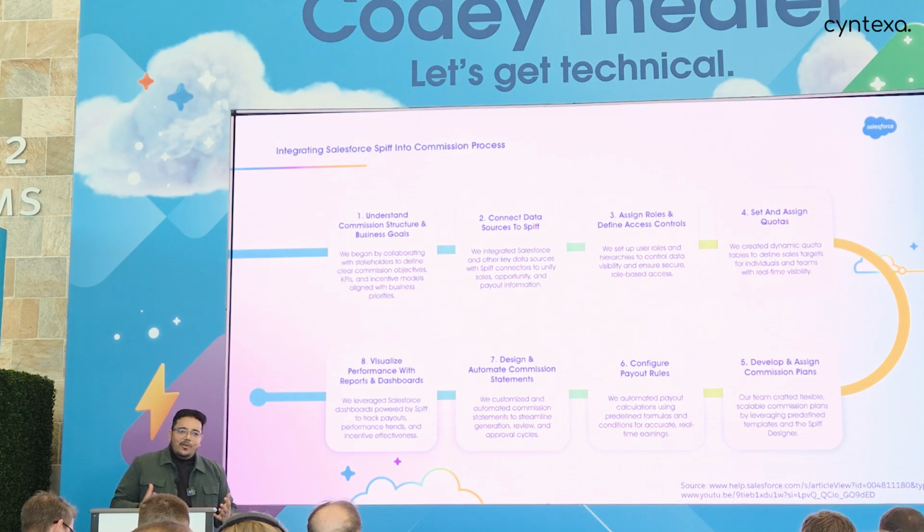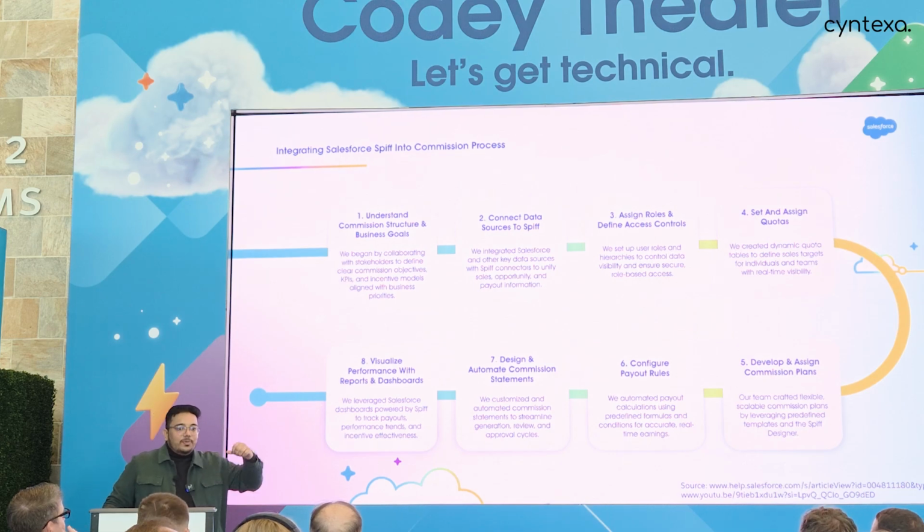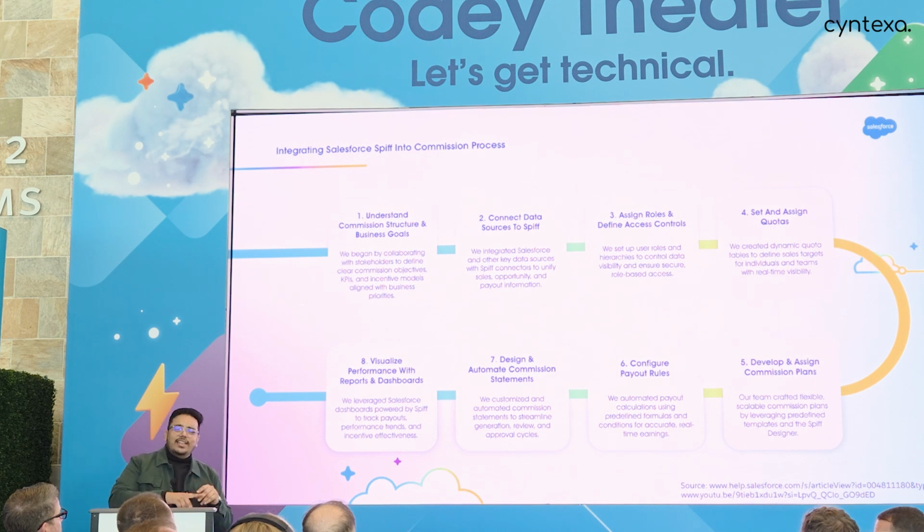Once we did that, we set up the right roles, right users, right team hierarchies. So we are able to have the right users and their right teams as well, so we can assign the right quotas to them. We can provide the right incentives to the sales manager who is managing a team of 5 people, 7 people. So we've set up those assigned roles, and we defined their access controls as well, like what they would be able to see, how they would be able to see it. So we worked on that.